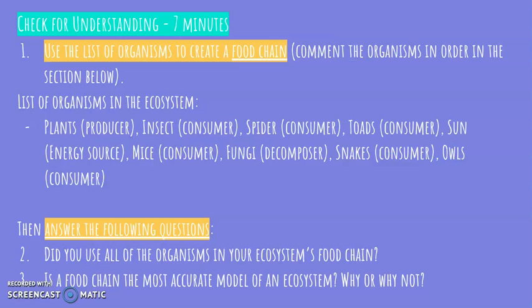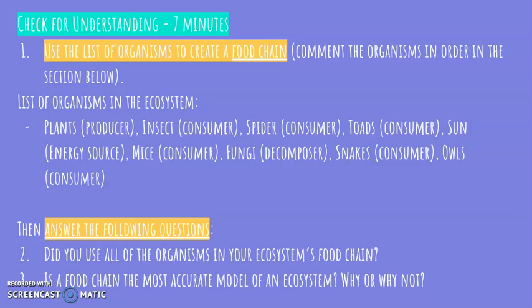Alright, so for our check for understanding, I want you to use the list of organisms to create a food chain. Comment the organisms in the order that you believe they go in the section below. The list of organisms include plants, which are producers, insects, which are consumers, spiders, which are consumers, toads, which are consumers, the sun, which is an energy source and is always the start of the food chain, mice, which are consumers, fungi, which are decomposers, snakes, which are consumers, and owls, which are consumers.